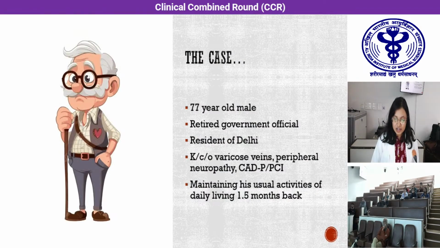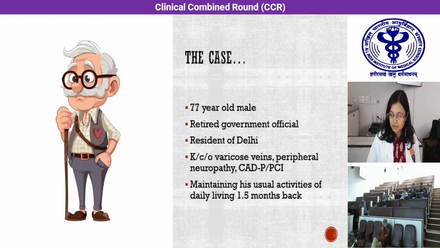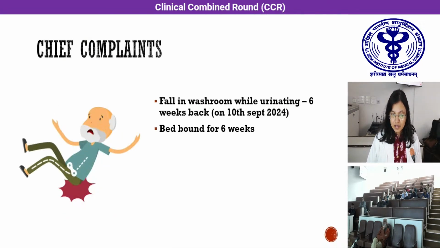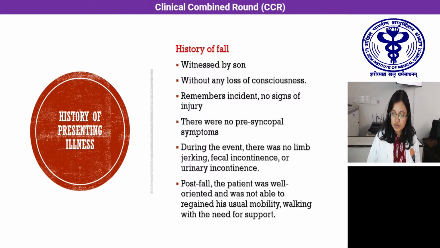I'll be presenting the very complex case which we encountered in our ward. The case revolves around a 77-year-old male who is a retired government official and a resident of Delhi, a known case of varicose vein, peripheral neuropathy with CAD. He was maintaining his usual activities of daily living 1.5 months back, until recently, when he had a fall in the washroom while urinating, 6 weeks back, and since then he was bedbound. His fall was witnessed by his son.